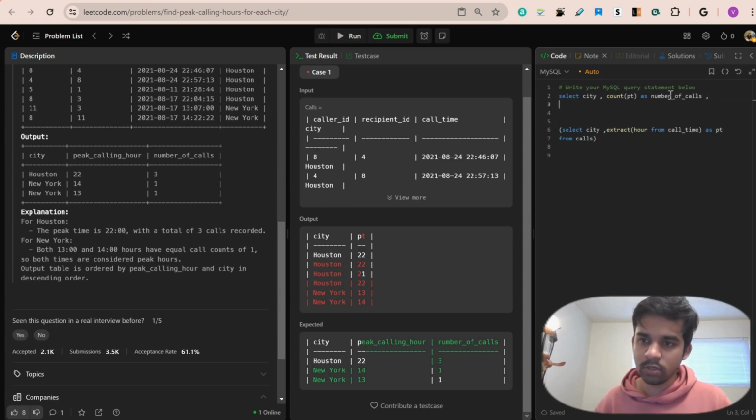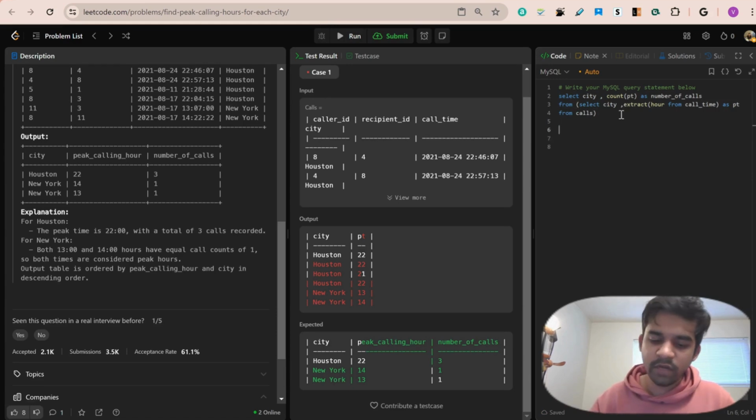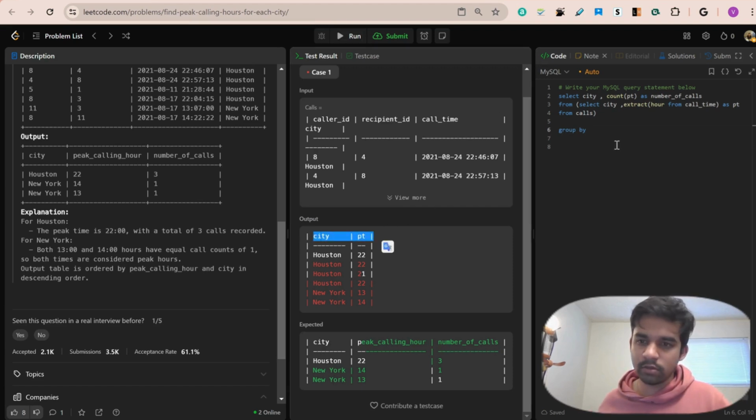Then from, and we need to group it by city and PT, right?